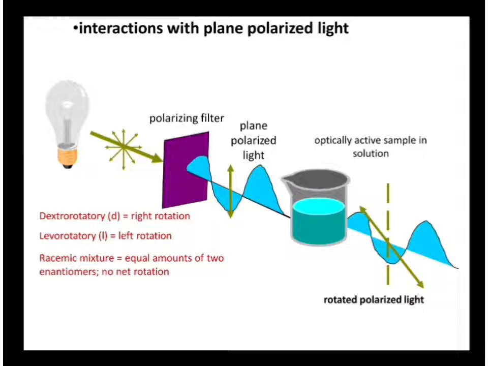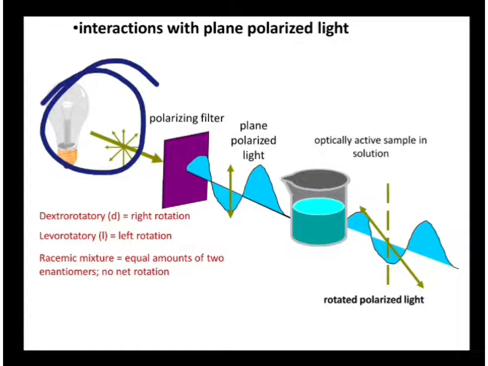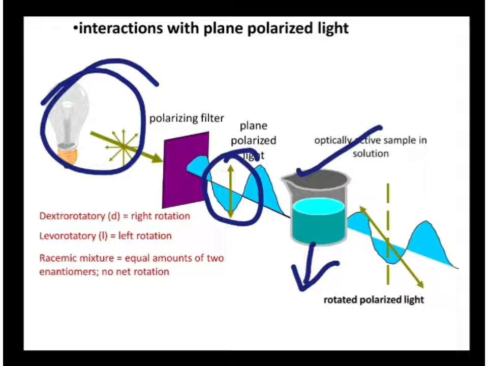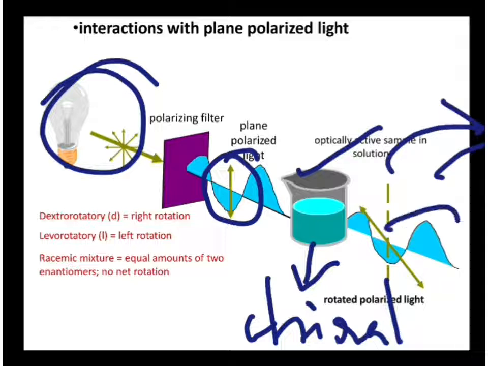If you are passing light, first you will make it plane polarized. You'll pass it through a filter. After that, you will pass this light through a sample. Now this sample will have chiral molecules, so it will be able to rotate the plane polarized light in the right or left direction.